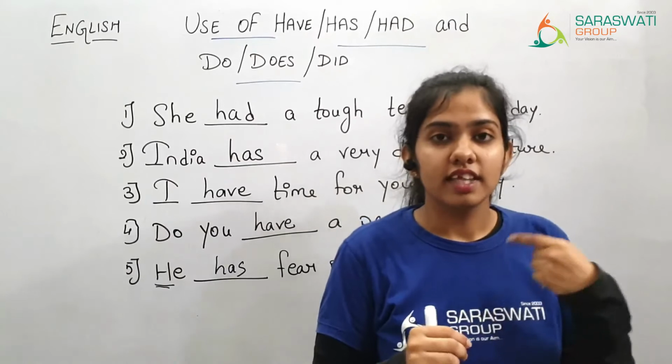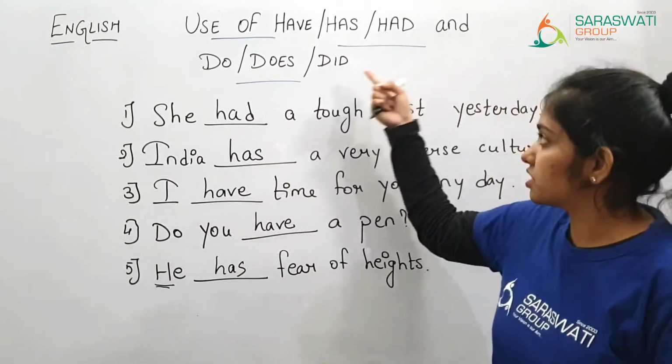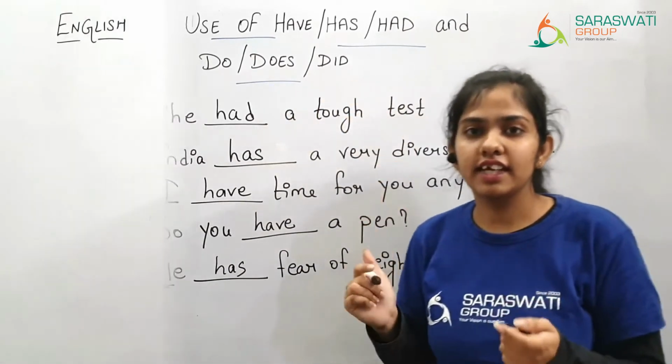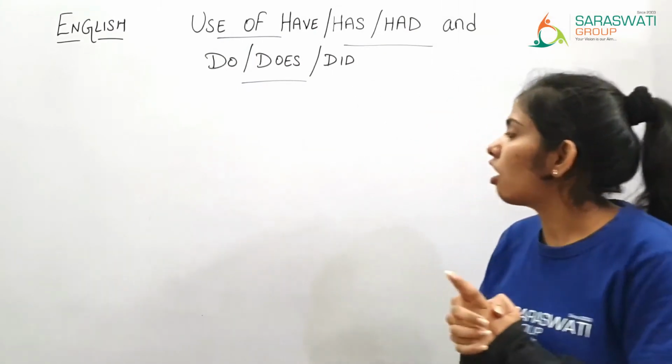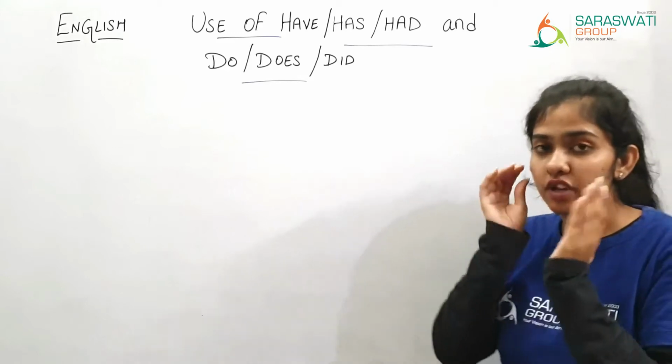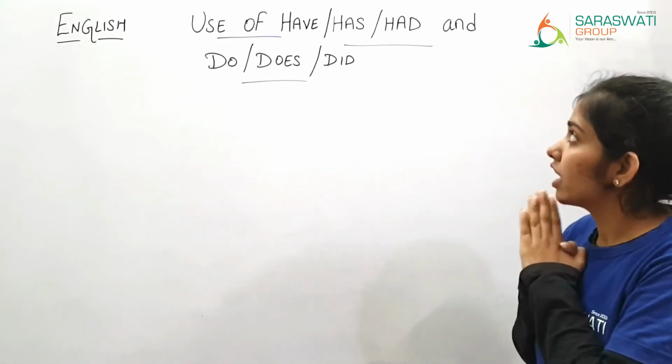Now the next thing which we are going to study is do, does and did. Now we are going to learn the use of do, does and did, as we have already learned the use of have, has and had.